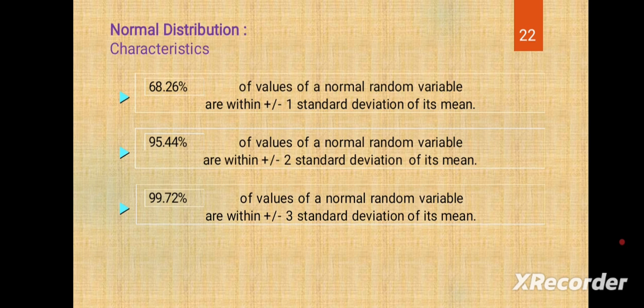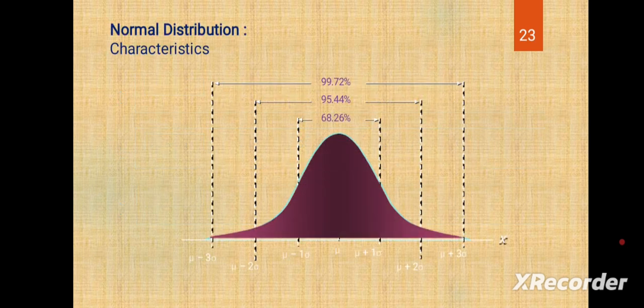Next, in this graph, on the first line on the left side you have mean minus 3 into sigma, that is the mean value minus 3 times sigma, and on the right side mean plus 3 into sigma. This coverage area holds 99.72 percent of the normal random variable.